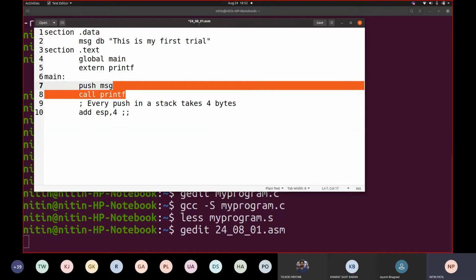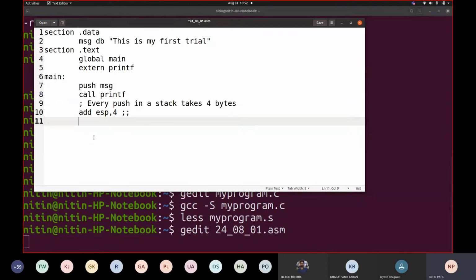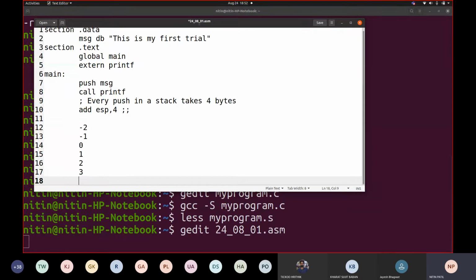Every push in a stack takes 4 bytes, and then we have to remove them. Whenever we talk about the stack growing in the upward direction, if I talk about a timeline, say it starts with -2, then -1, then 0, 1, 2, 3, and so on. If my stack pointer is at 2 and I say ESP -4, that is 1, 2, 3, 4, which means my value would be stored starting from address 1.